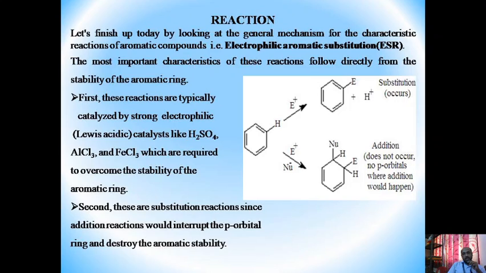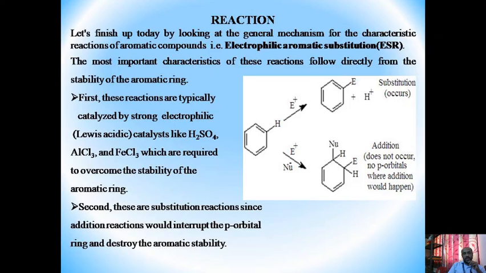First, these reactions are typically characterized by a strong electrophile and Lewis acidic catalysts like H2SO4, AlCl3, and FeCl3, which are required to overcome the stability of the aromatic ring.